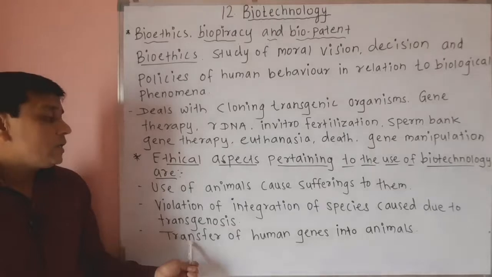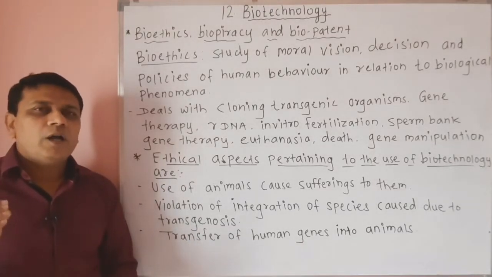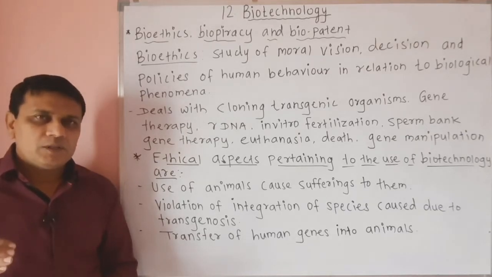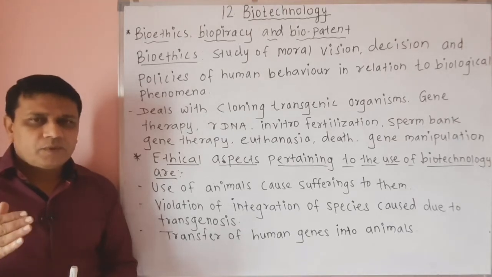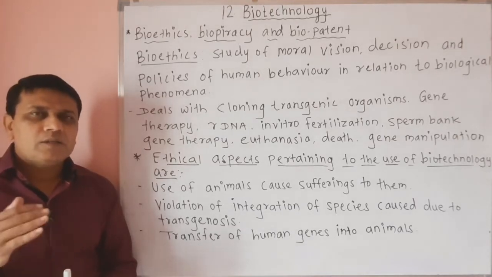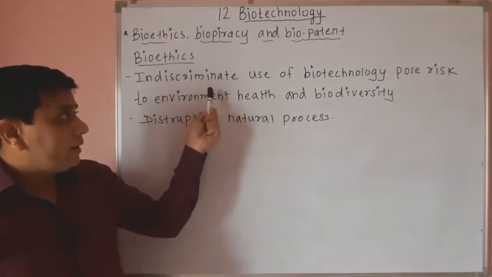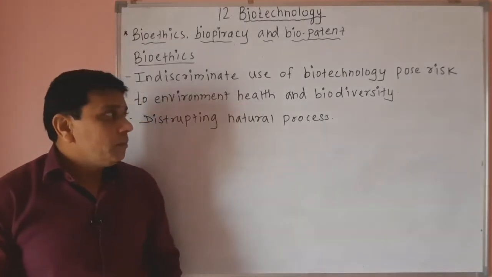Then transfer of human genes into animals. Now different human hormone producing genes are transferred into animals, and which may cause disturbance in such animals due to indiscriminate or excess use of biotechnology.